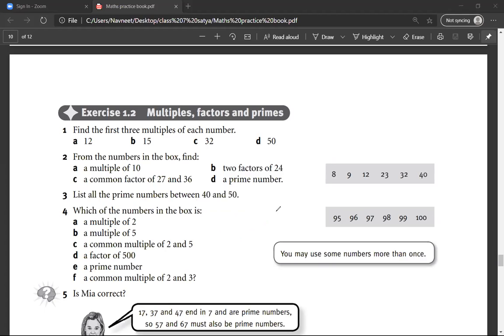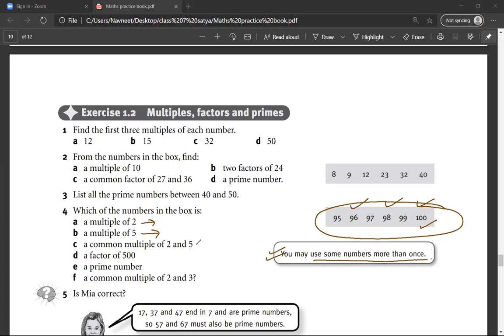Now we'll have to look at this box. Which are the numbers in the box? Mr. Sarthak, you may use some numbers more than once. What are the multiples of 2? 96, 98 and 100. What are the multiples of 5? 100.